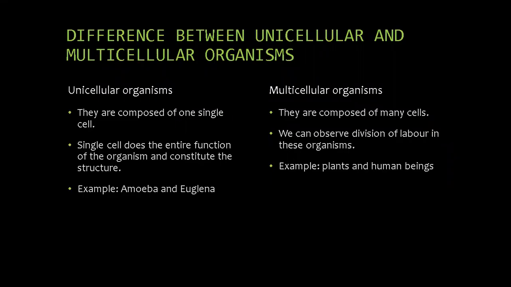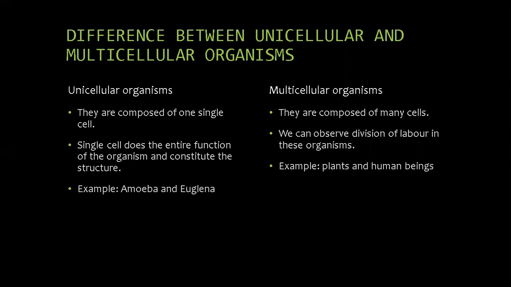Now, let me make clear the difference between unicellular and multicellular organisms. Unicellular organisms are composed of one single cell, whereas multicellular organisms are composed of many cells. In unicellular organisms, the single cell does the entire function of the organism and also constitutes its structure. But in multicellular organisms, we can observe division of labor. Examples of unicellular organisms are amoeba and euglena. Plants and human beings are examples of multicellular organisms.